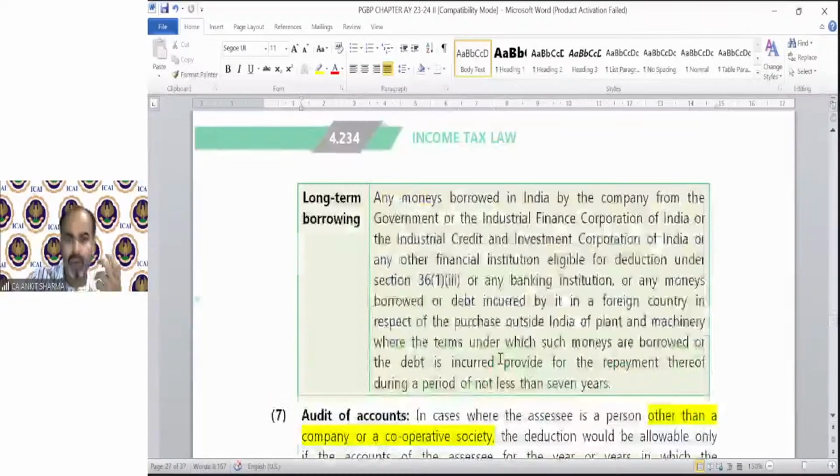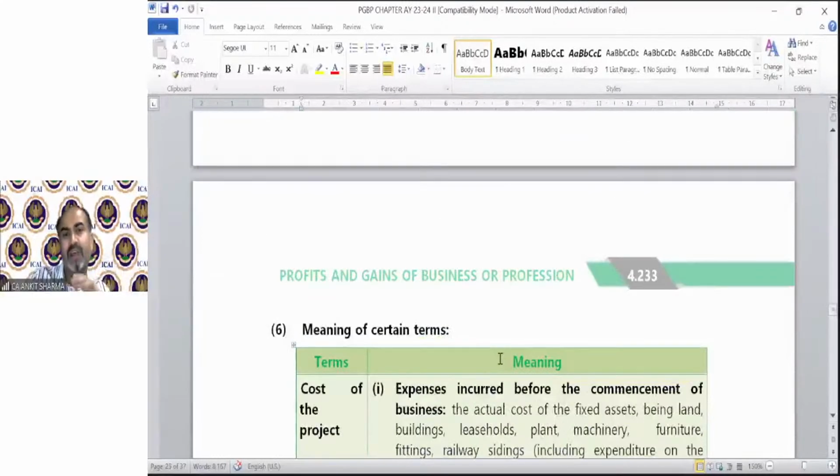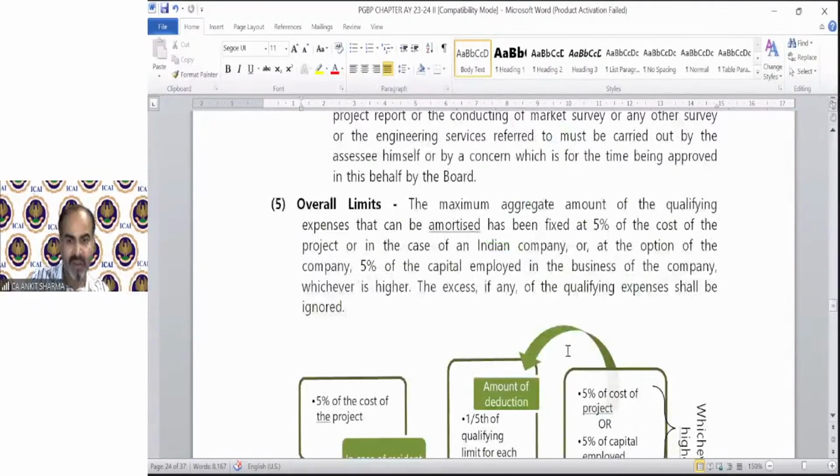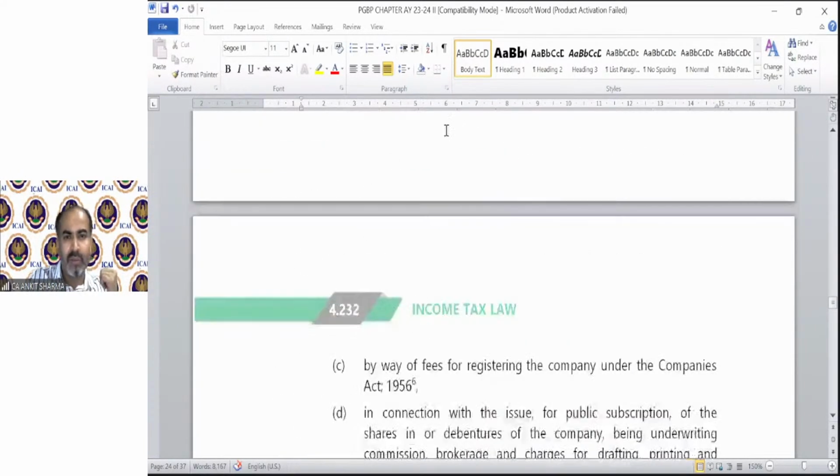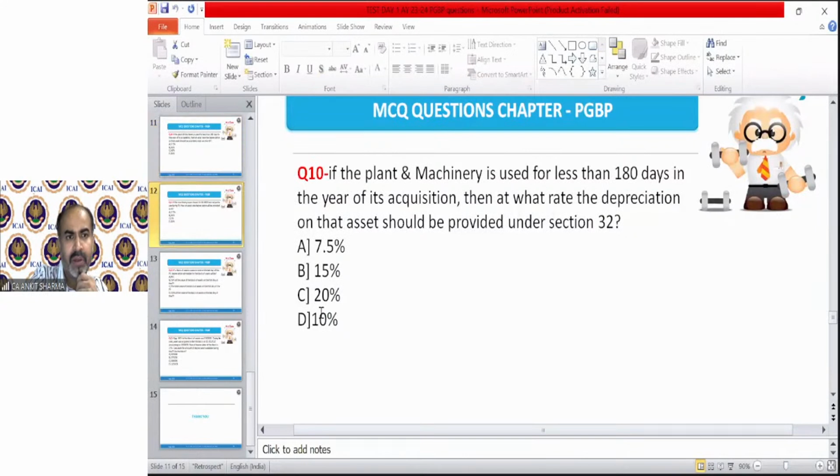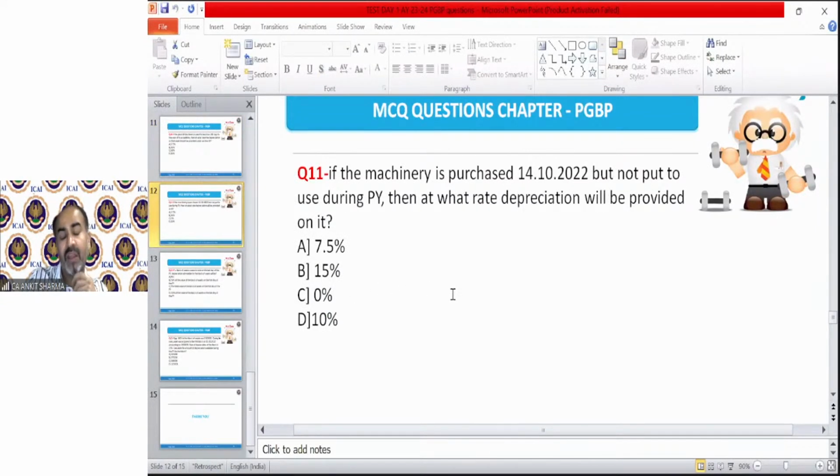Okay, so let me do one thing, because we discussed a lot of questions regarding the depreciation, etc. Let me take MCQs. We have 3 MCQs left, and we will discuss the 3 MCQs, and let's see how many of you can give the correct answer now. Okay, so we are moving on to our MCQ sheet. We discussed till question number 10. This is question number 11. Now today we solved a lot of questions regarding the depreciation, additional depreciation, etc. So I believe you can answer that. So question number 11, please read it out and give me the correct answer.